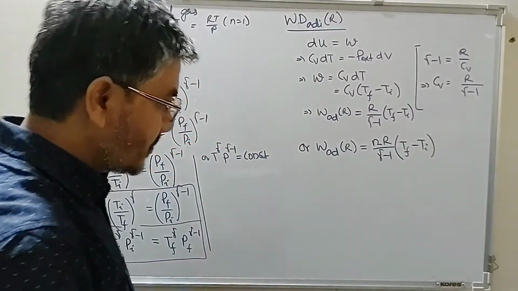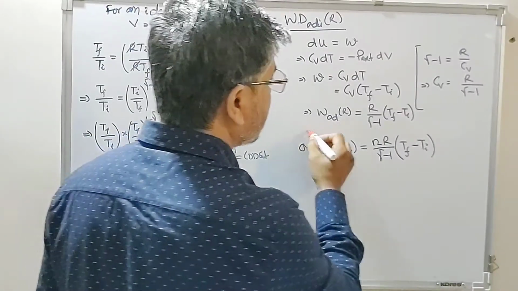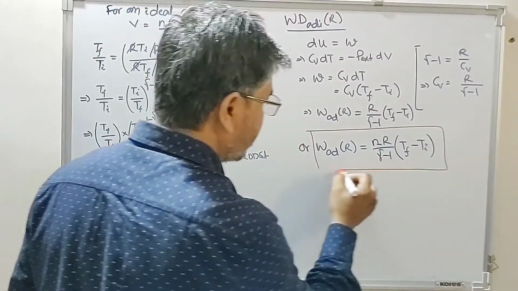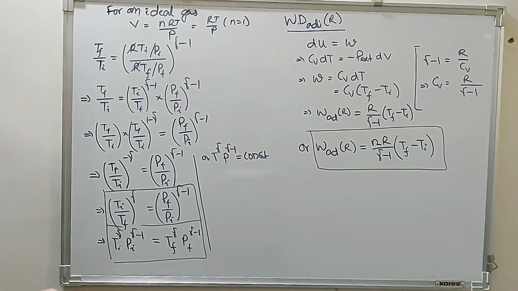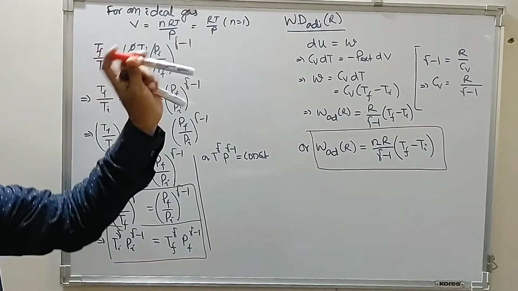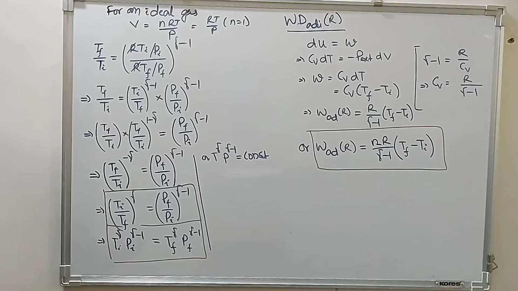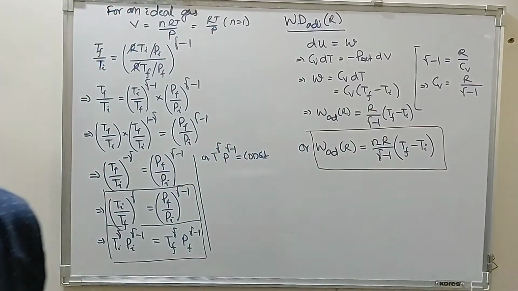So this is the expression of work done involving n moles of an ideal gas during a reversible adiabatic process. So we have this final expression. Now we have to find the work done during an adiabatic irreversible process.